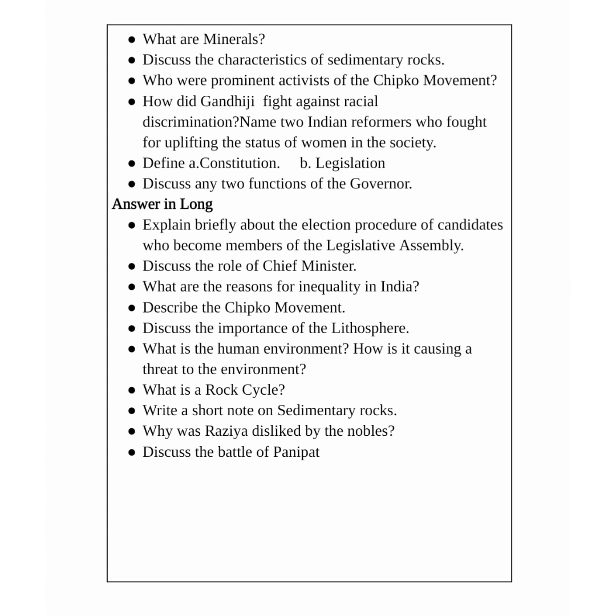Then if I discuss how did Gandhiji fight against racial discrimination, Gandhiji fought against racial discrimination in South Africa, where he was pushed out of a train. So he fought against racial discrimination. He fought against discrimination on the basis of skin color.